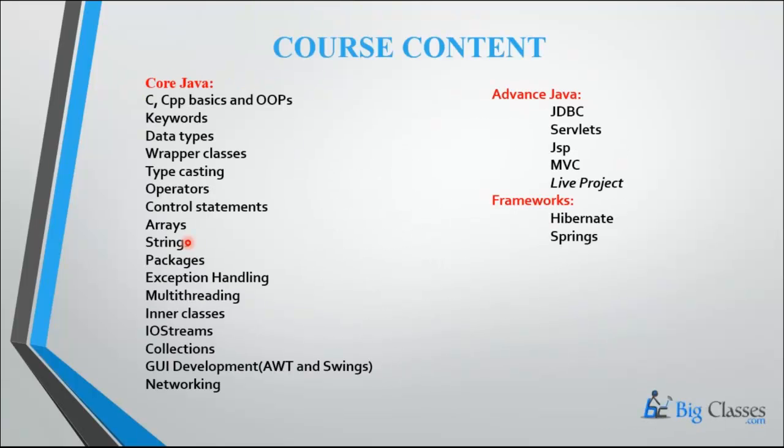And see my course content, observe the terminology. First we cover C and C++, I will give the C and C++ basics with OOPS, and I will give the Java features and all the things. These are the things in C and C++ also: keywords, data types, and the wrapper class in Java, new and typecasting, operators, control statements, arrays, strings. These arrays and strings are very important for interview purposes. If you go to any industry, definitely without arrays and strings, there is no